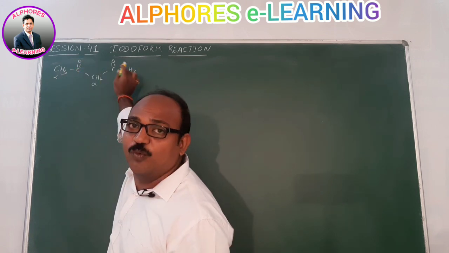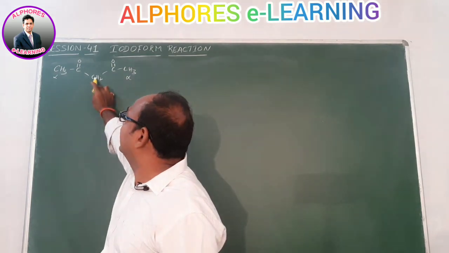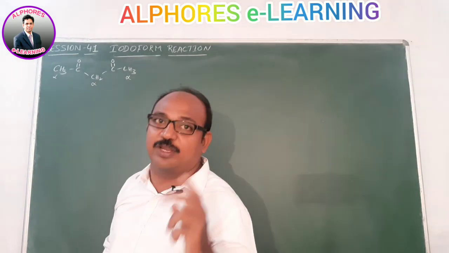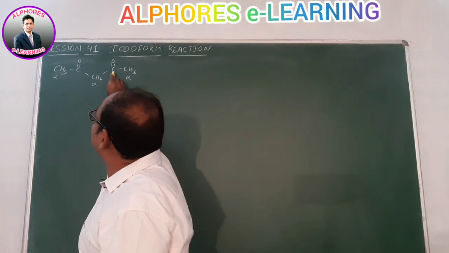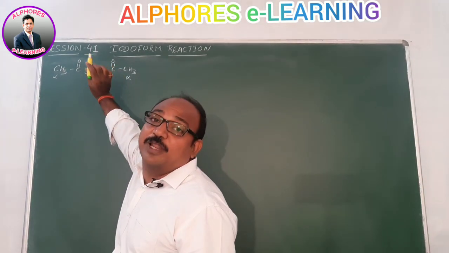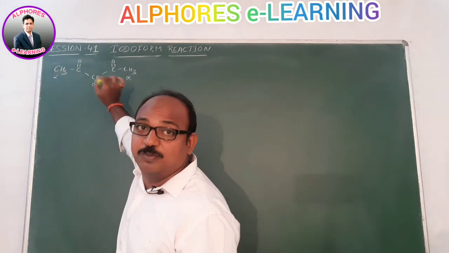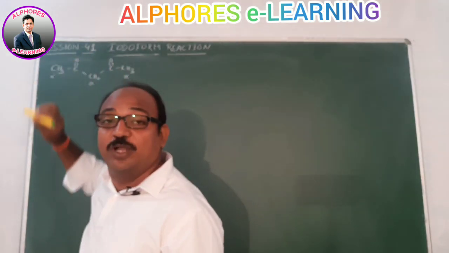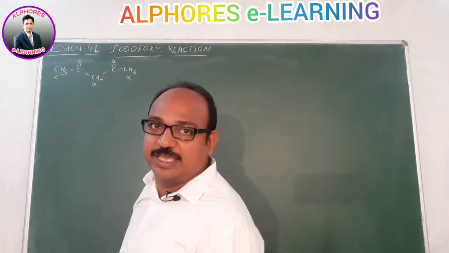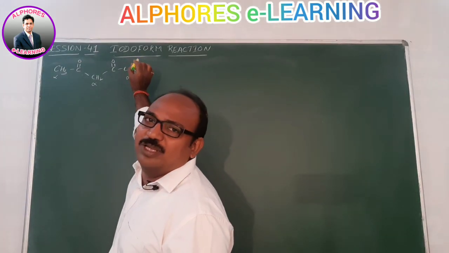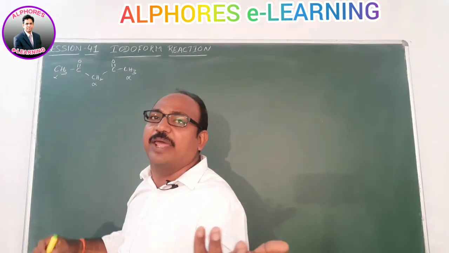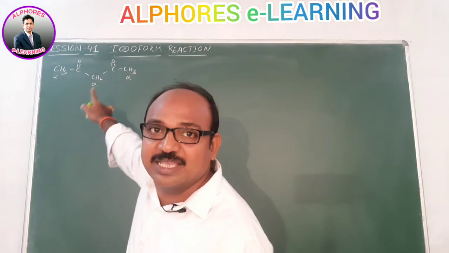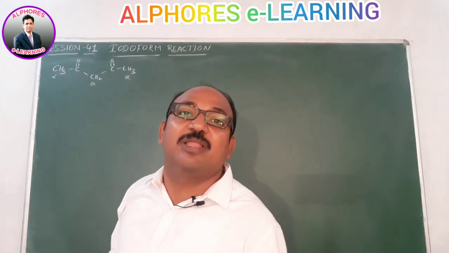For this CH3, there is one C double bond O group attached, whereas for this CH2, there are 2 C double bond O groups, which means there are 2 electron withdrawing groups. Since the CH2 group, the methylene group, has 2 electron withdrawing groups, whereas for both methyl groups there is only 1 C double bond O, we can say these methyl hydrogens are less activated compared to methylene hydrogens.